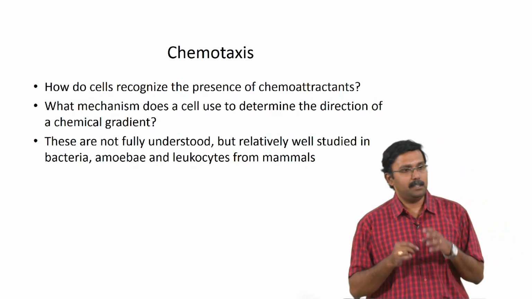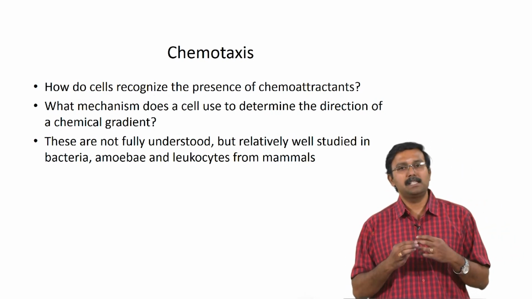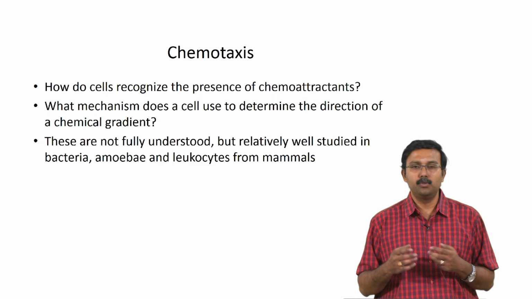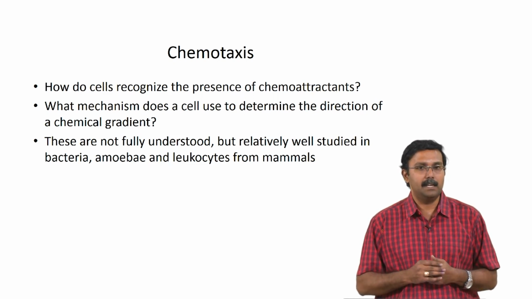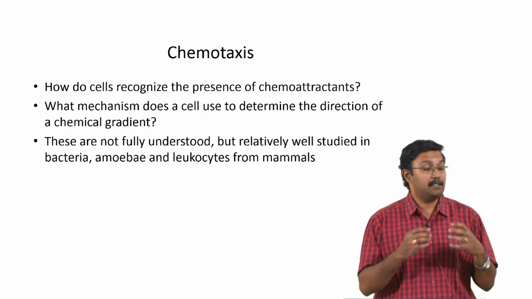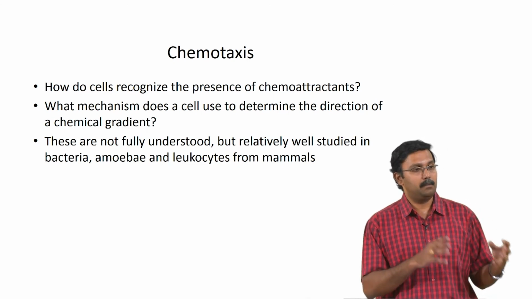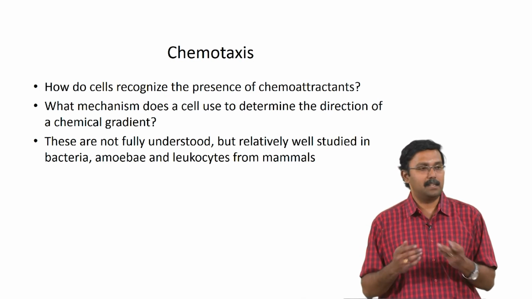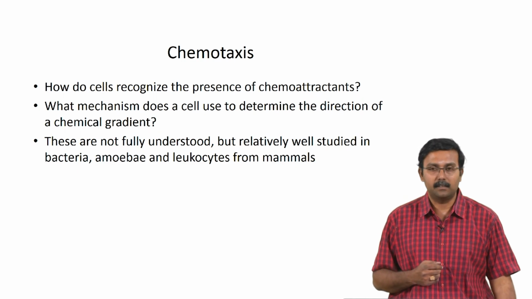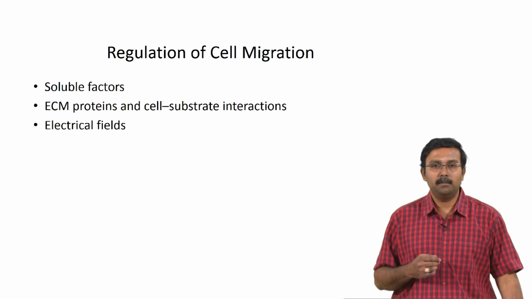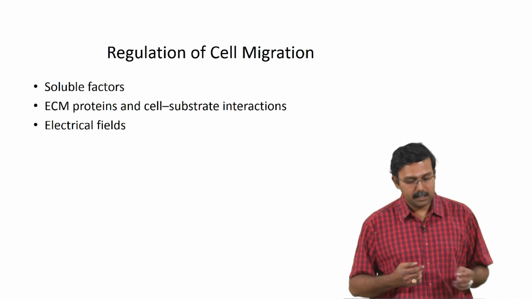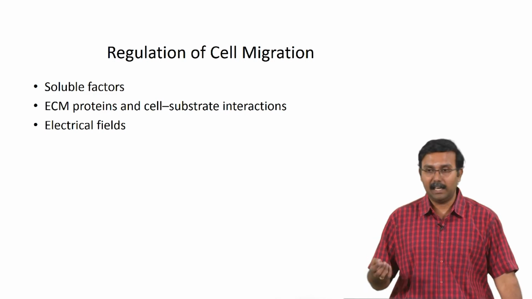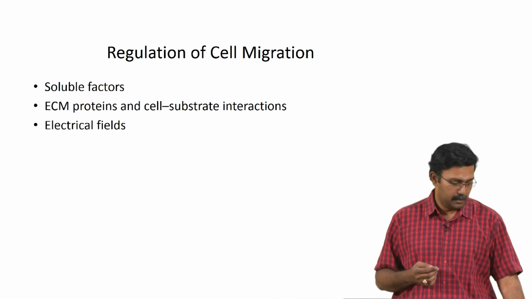However, it is still not fully understood how cells recognize the presence of chemoattractants and what mechanism the cells use to determine the direction of the chemical gradient. This is not understood in mammalian cells, but it is very well understood in bacteria and other unicellular organisms. Not all mammalian cells have been studied well enough to understand these factors. Some of the factors which can regulate cell migration are soluble factors, ECM proteins, cell substrate interactions, and even electrical fields have been shown to impact cell migration.